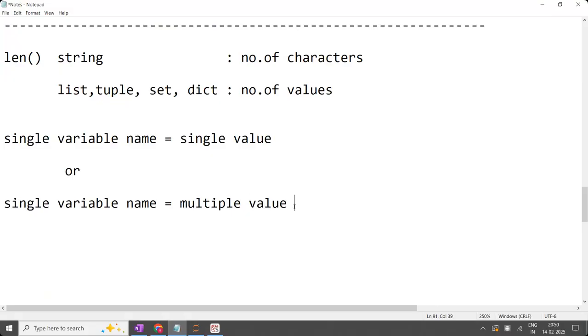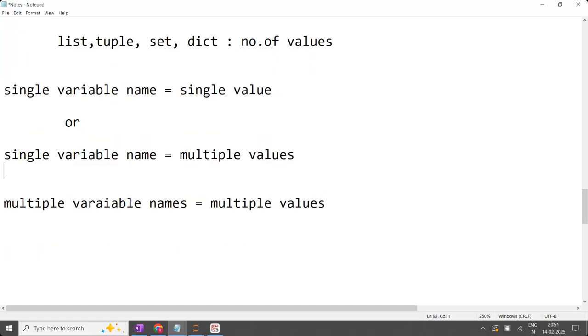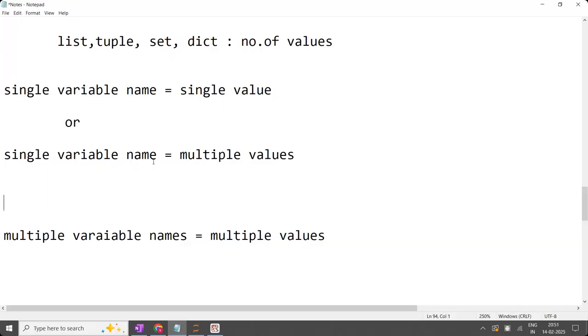Multiple values. But when you have multiple variables on the left side, then 100% the right side should be multiple values only. A single value cannot be possible on the right side. Is the point clear, everyone? When you have a single variable and multiple values for a single variable name, it will automatically take a tuple. By default, it will take the tuple when you write values like that.